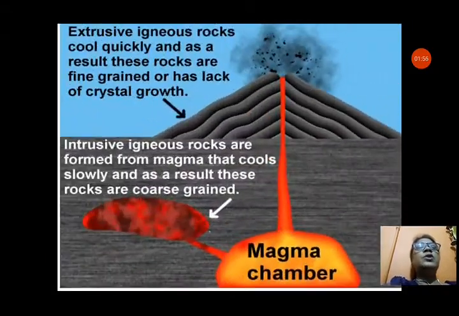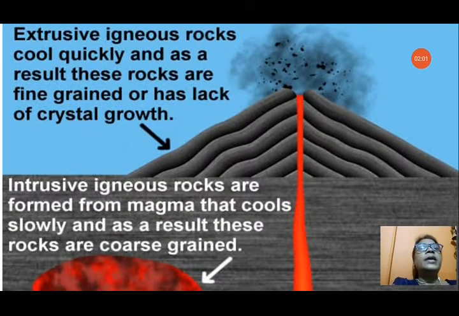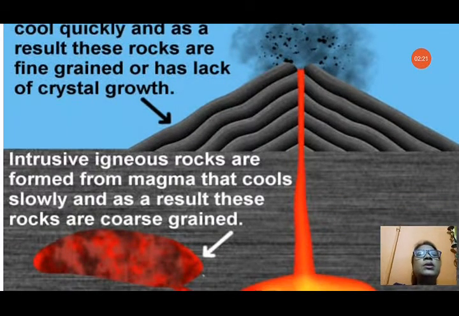Now we will see about the formation of igneous rock. You can see, as we have just seen, that it can be formed by the cooling of lava on the surface of the earth. Extrusive igneous rocks cool quickly, and as a result these rocks are fine grained, or lack crystal growth. That is known as extrusive, formed on the surface of the earth by cooling of lava. Intrusive igneous rocks are formed from magma that cools slowly, and as a result these rocks are coarse grained and formed inside the earth. So igneous rock can be formed inside the earth also and outside the earth also.